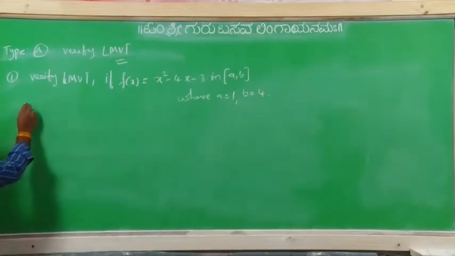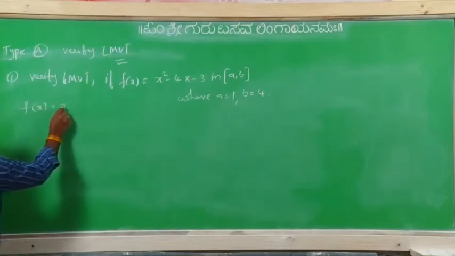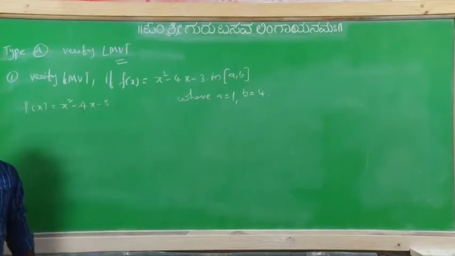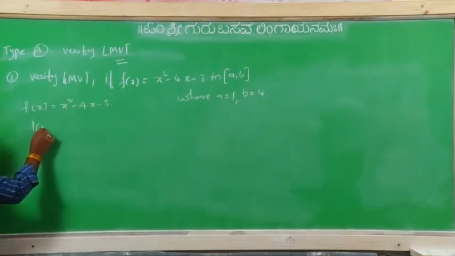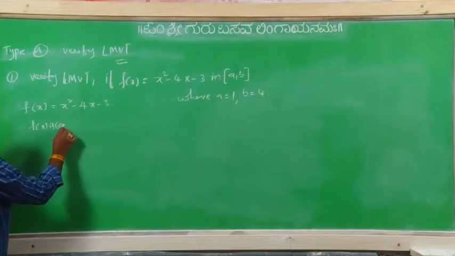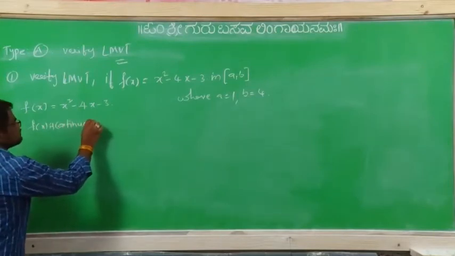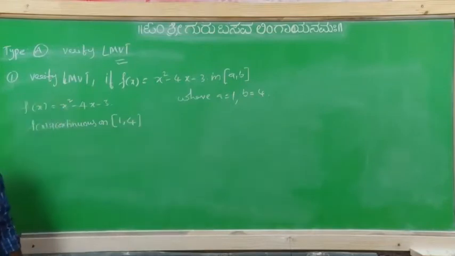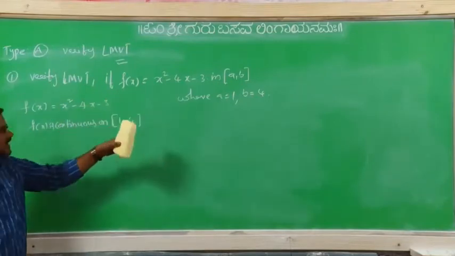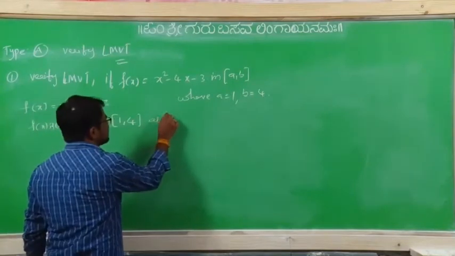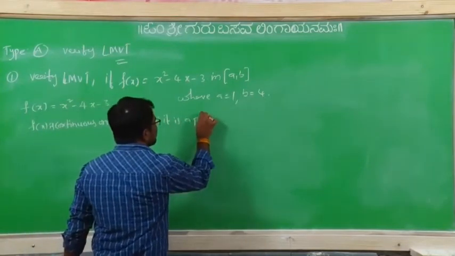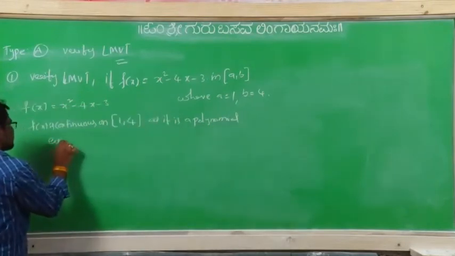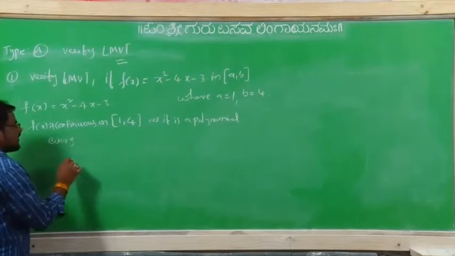Same thing we have to follow. For that, first we take f(x) equals x square minus 4x minus 3, right? So therefore f(x) is continuous on the closed interval [1, 4], because, what is the reason? As it is a polynomial, every polynomial function is